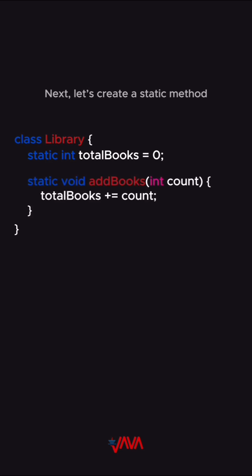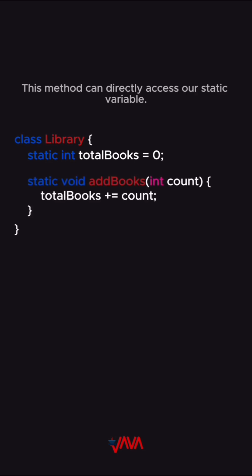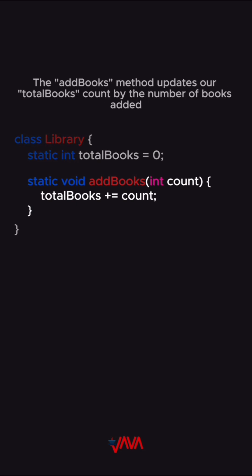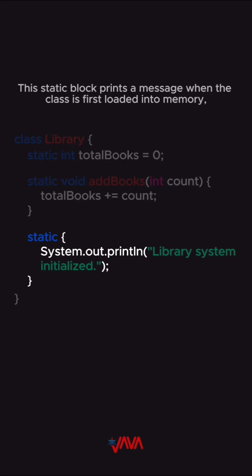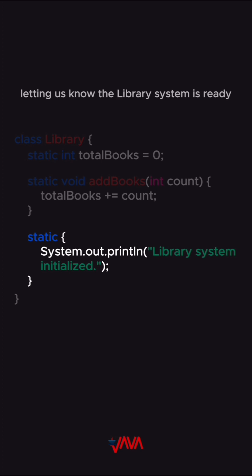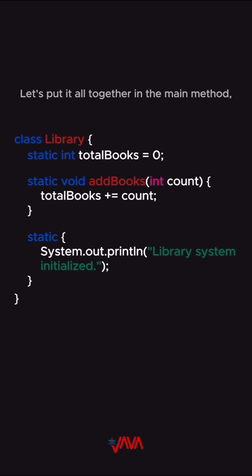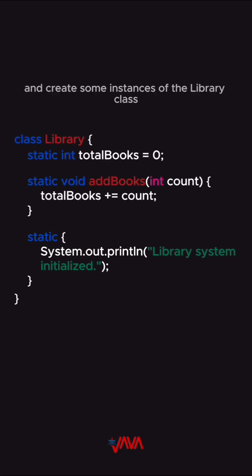Next, let's create a static method. This method can directly access our static variable. The addBooks method updates our totalBooks count by the number of books added. Now, let's use a static block to initialize or configure settings before any objects are created. This static block prints a message when the class is first loaded into memory, letting us know the library system is ready.